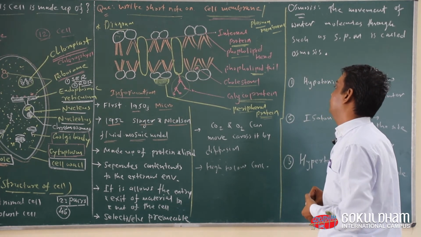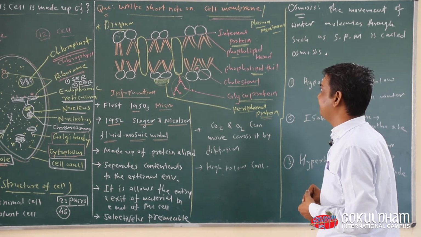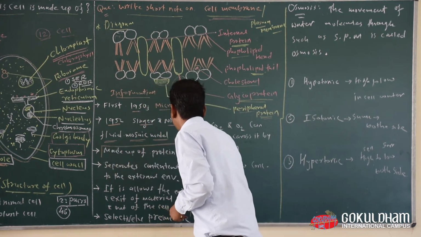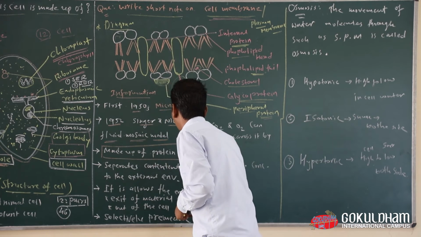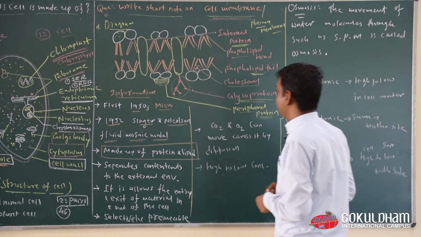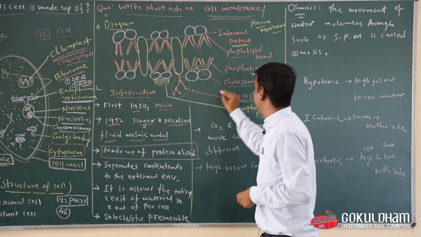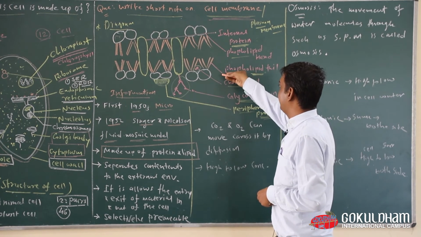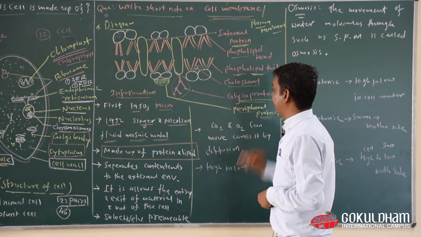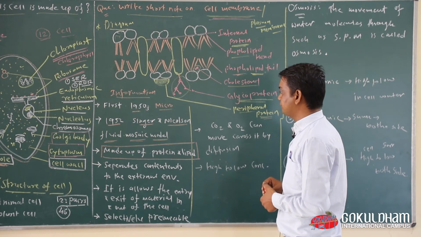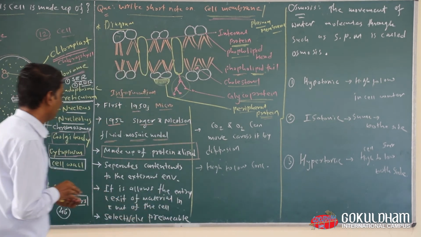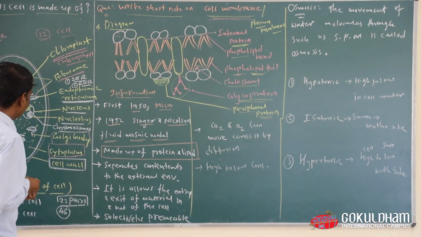Okay, now our question is what the cell membrane is made up of. So now this is our answer. Cell membrane is completely made up of protein and lipid. Okay, now which type of lipid is present in it, we already saw in our cell membrane structure. So phospholipid is present in the cell membrane structure.